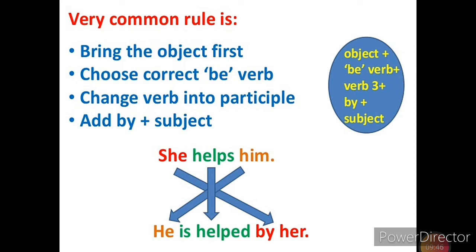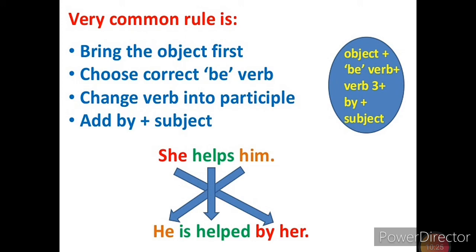Change the verb into past participle, add the preposition by, and finally we need a subject, which we take from the object. So the subject changes as object, the object changes as subject, and we have added the be form according to the tense and the preposition by.